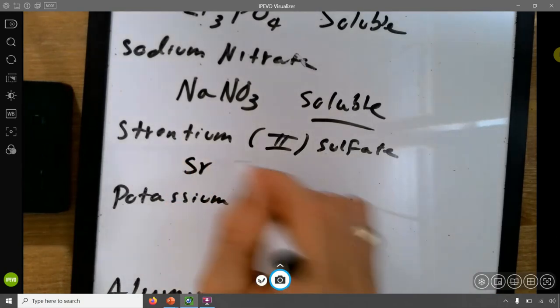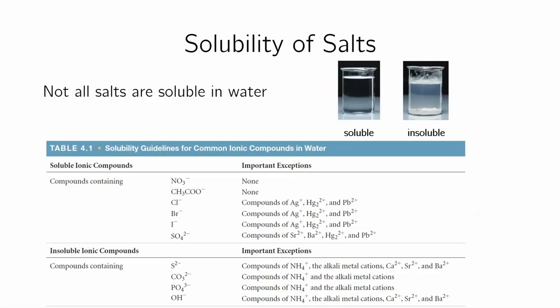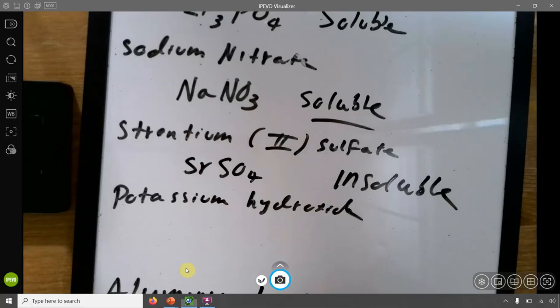Sulfate is SO4 minus 2, so they will balance. You look at sulfates here. Sulfates are soluble unless they're paired with strontium, barium, mercury, or lead. Therefore, this is insoluble. Okay, this is how you go about doing this.